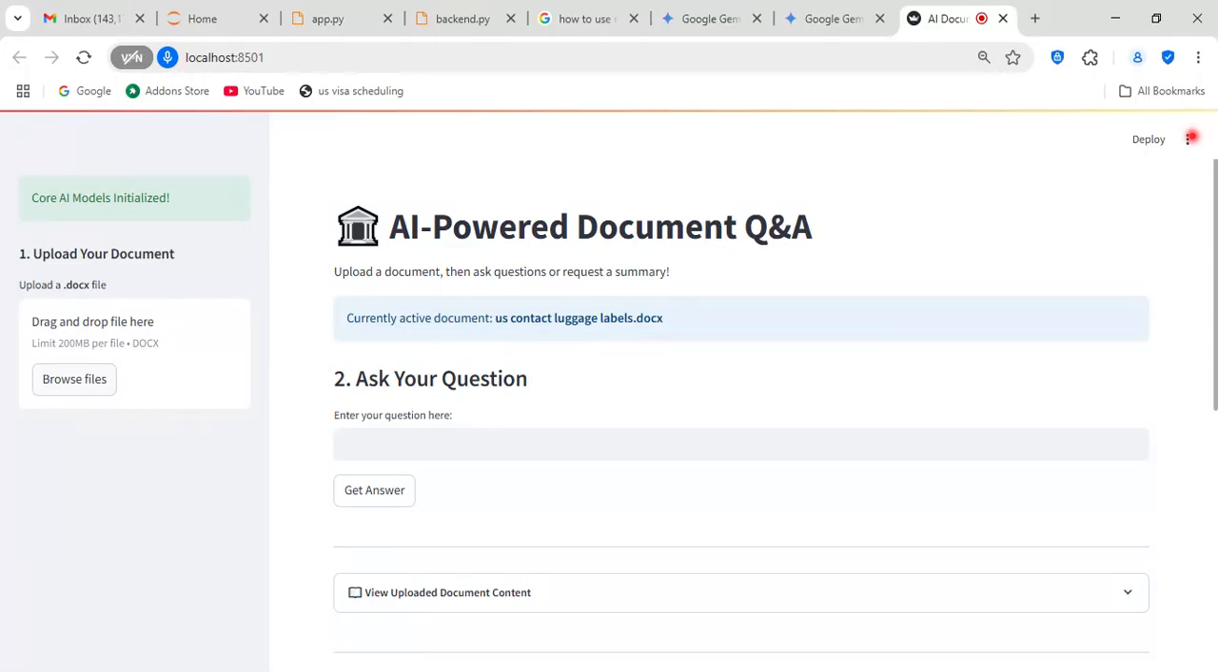Today, I'm going to talk about a machine learning model that I have created. This is an NLP model, a natural language processing model, where I'm going to upload Word documents and ask specific questions about the documents to my machine learning model, and let's see whether the machine learning model is able to give the answer correctly.